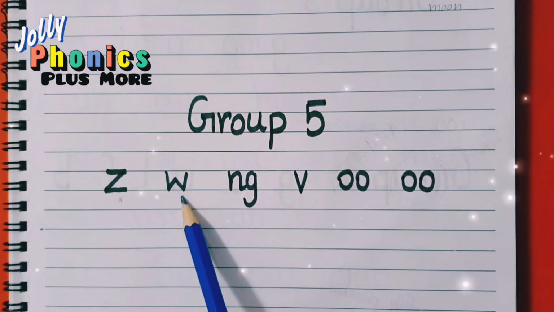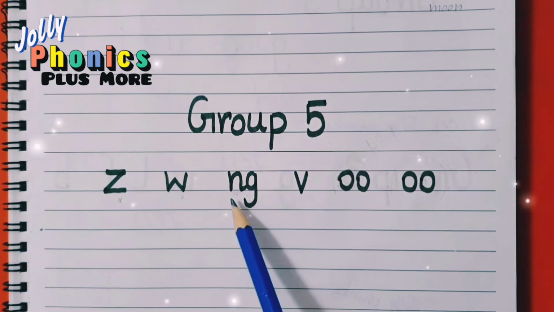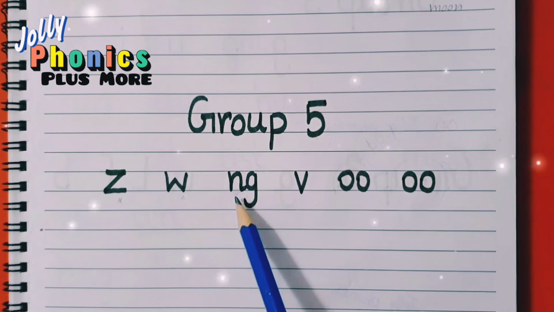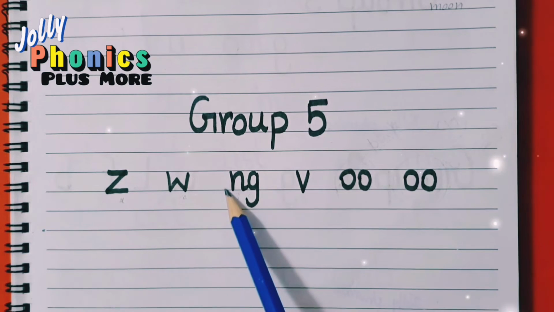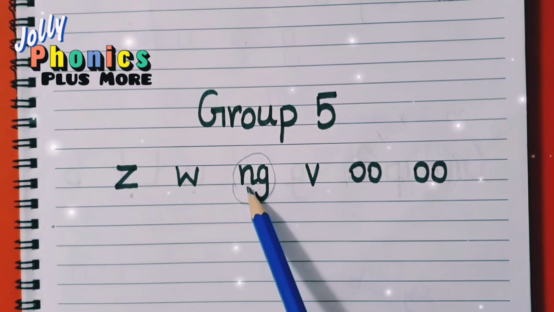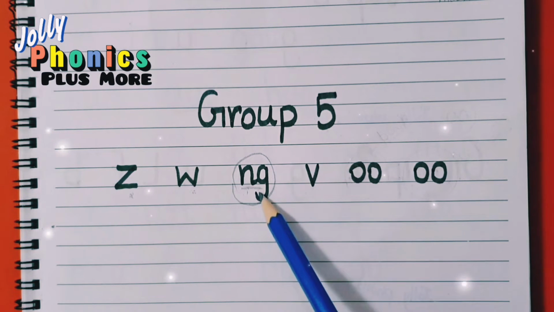This is the letter W, and its sound is W, weak. This is digraph. Two letters make one sound. When the letter N and G join together, it makes sound ng, ng, like strong.